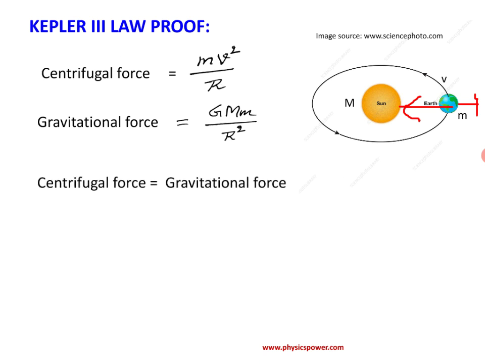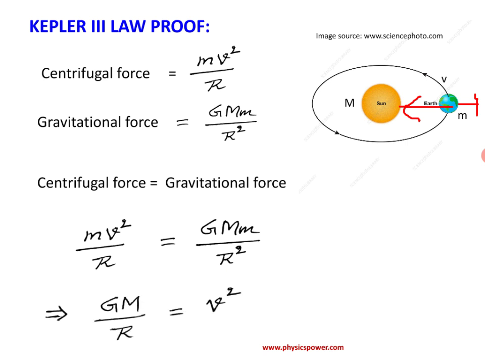So both forces are equal, and we can write centrifugal force equals gravitational force. So we can write mv square by r equals G capital M small m by r square. Now small m gets cancelled on both sides, and one r also gets cancelled. Then the left side is only GM by capital R and the right side is only v square.